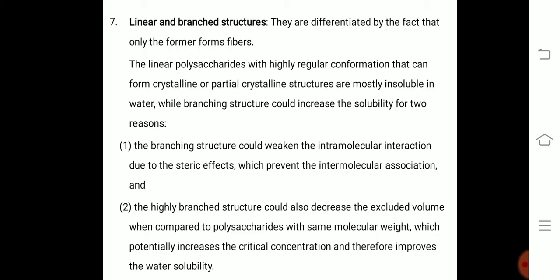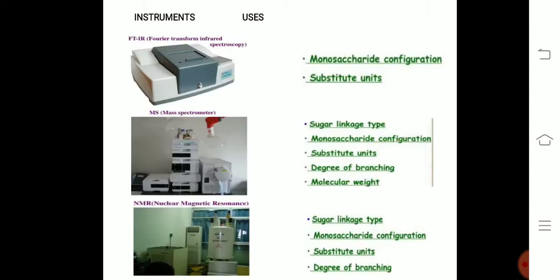And next, the highly branched structure would also decrease the excluded volume when compared to a polysaccharide with the same molecular weight, which potentially increases the critical concentration and therefore improves the water solubility of polysaccharides.